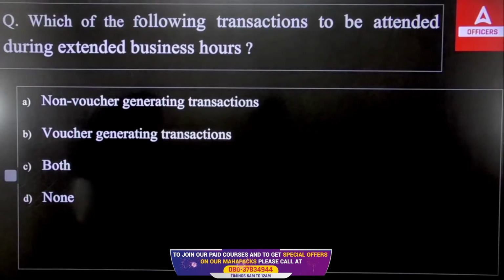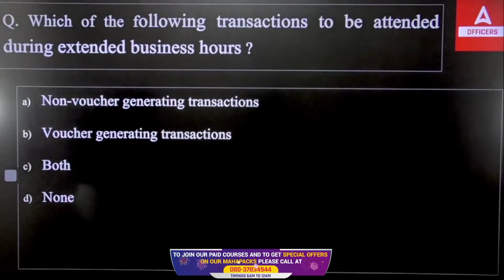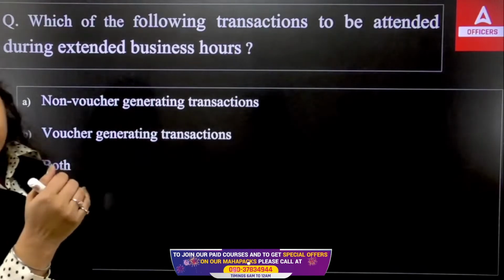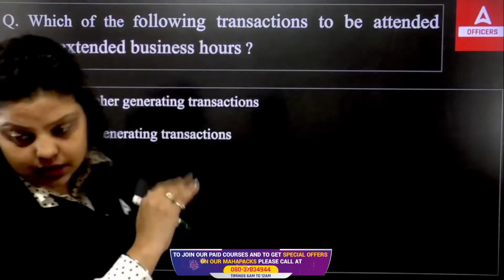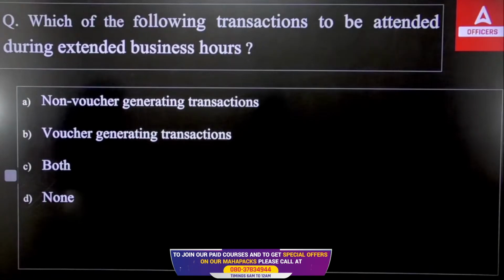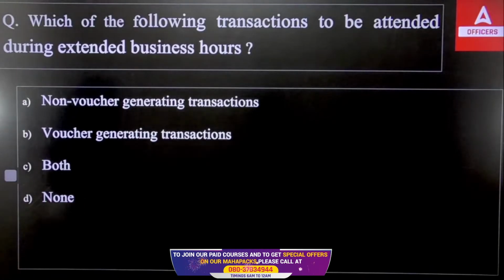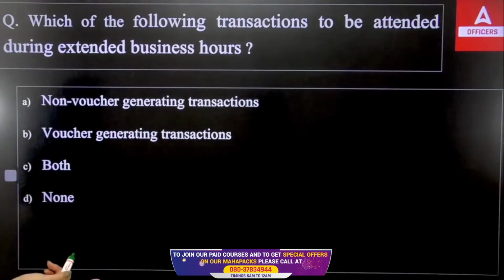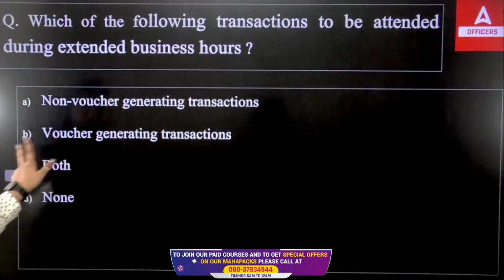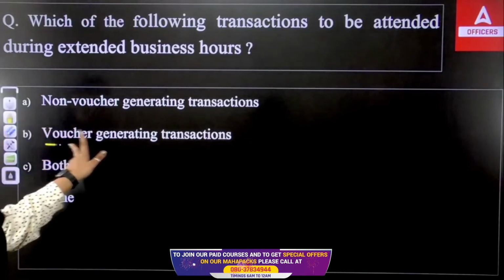If I talk about the non-voucher and voucher transactions, voucher transactions mean issue of term deposit receipt, accepting of check for locker rent due. Let's say you have taken a locker from a bank, and you have to pay the amount on that. So issue of term deposit receipt, acceptance of check for locker rent, issue of traveler check, issue of gift check, acceptance of individual check for transfer credit. All these are voucher generating transactions.